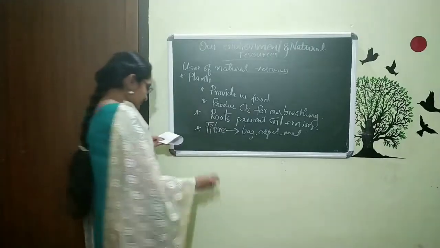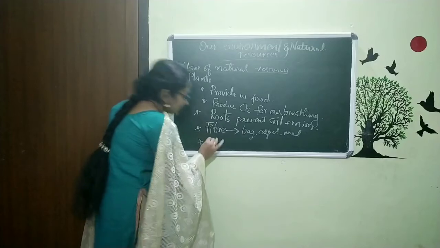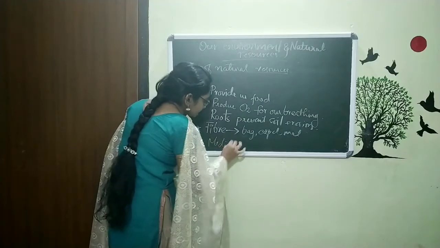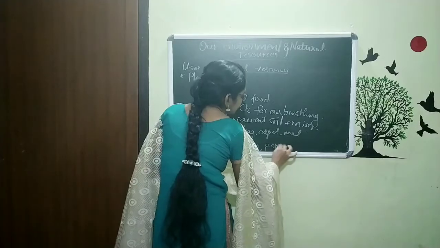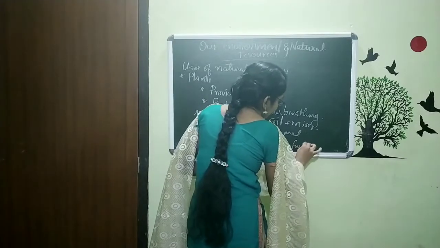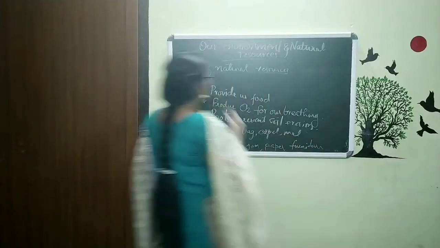And the next thing is this, we get medicine, gum, paper, furniture. We are making all these from the plants.